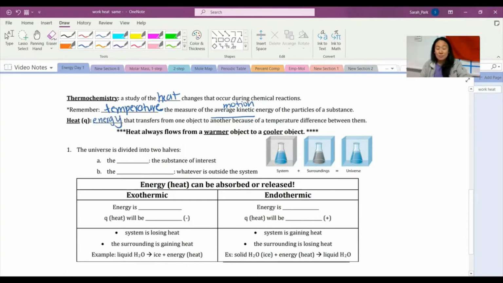So when you have something hot and cold, you have particles that are moving, right? Hot things move really, really fast and cold things move really, really slow. And so the hot temperature will always affect the colder temperature. The heat will transfer over, and then you will see a temperature change in both, right? So heat always flows, and this is a huge thing here, from the warmer object to the cooler object, okay? You can't conjure up cold, right? If something's cold, then it's because heat is leaving, right?